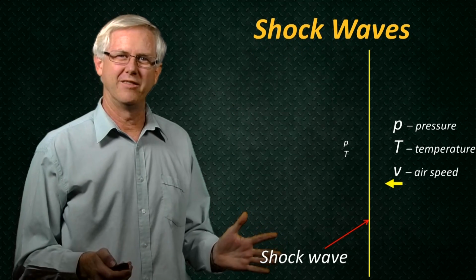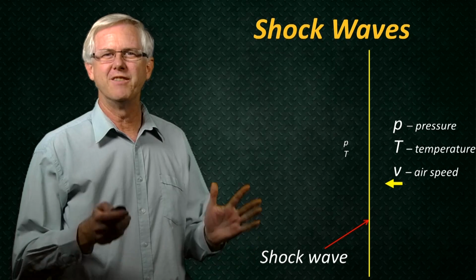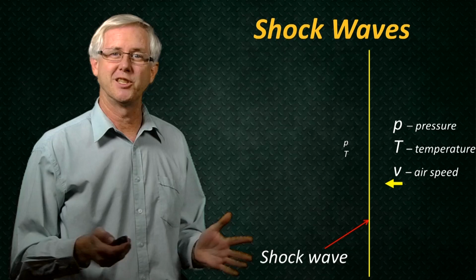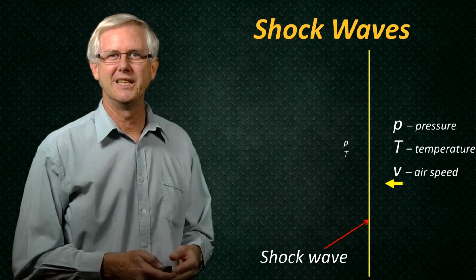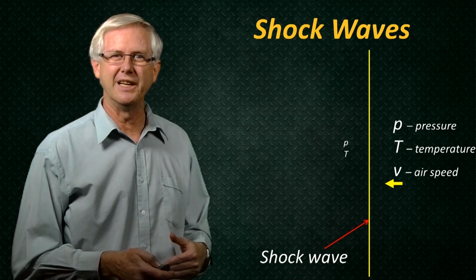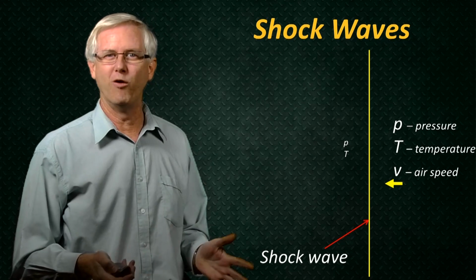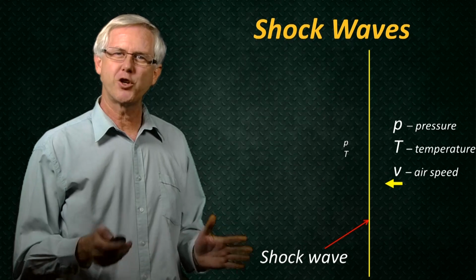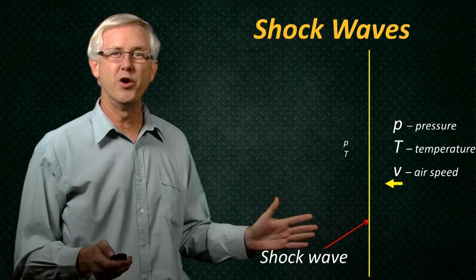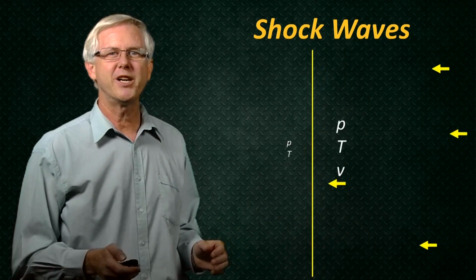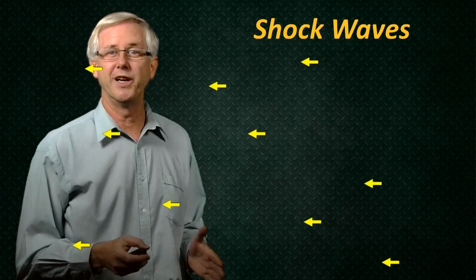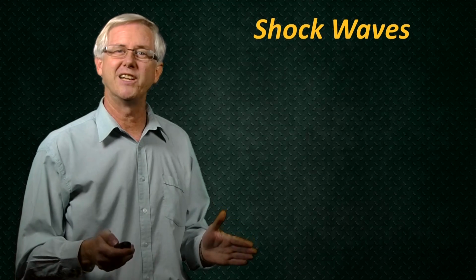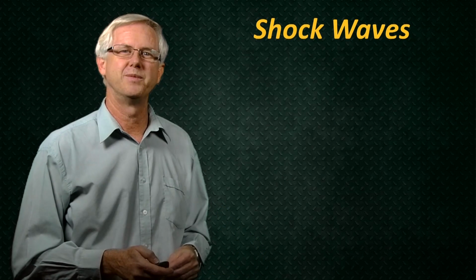So what is a shockwave? Well, a shockwave is a very thin region in a flow where the gas properties, such as pressure, which we'll call P, temperature, which we'll call T, and flow speed, which we'll call V, all change very abruptly. If a shockwave was travelling across this room right now, the pressure and temperature of the air would increase as the shockwave passed, and all the air would be travelling to the left behind the wave.